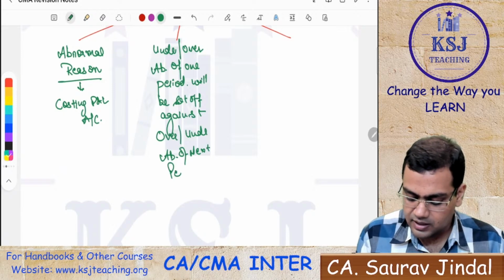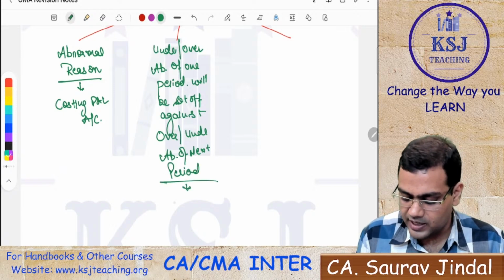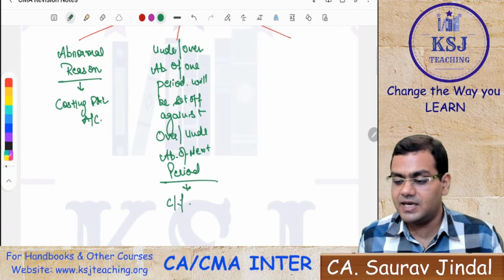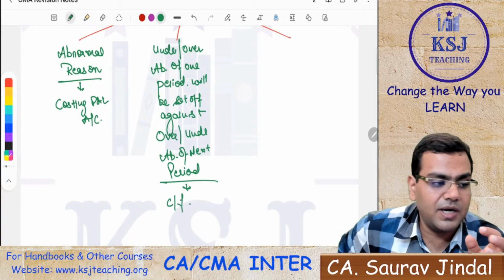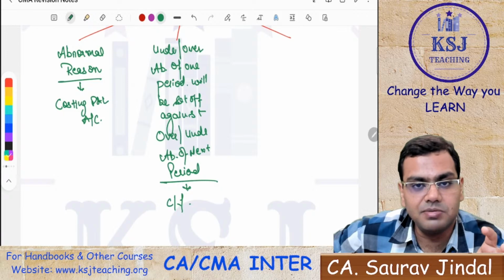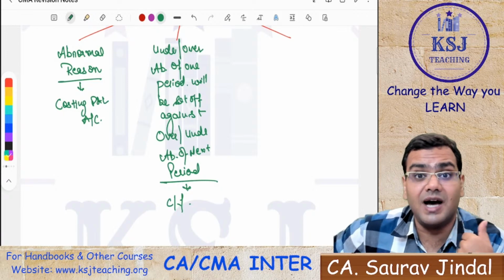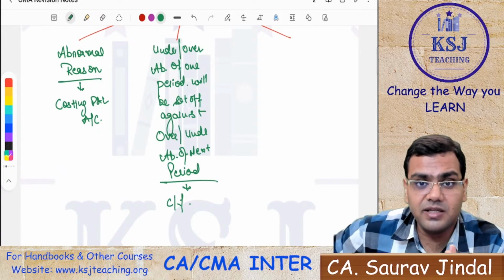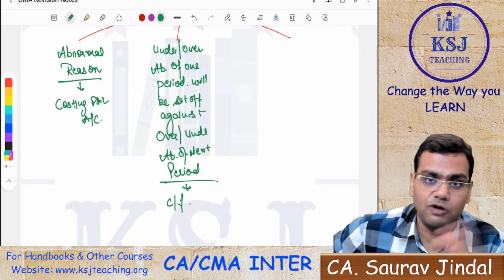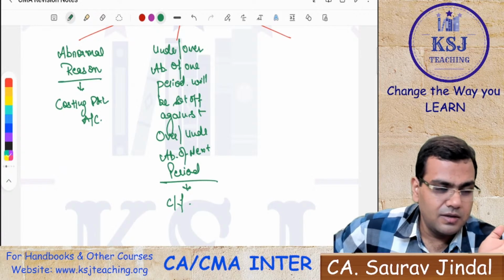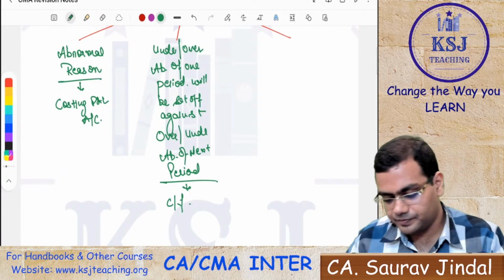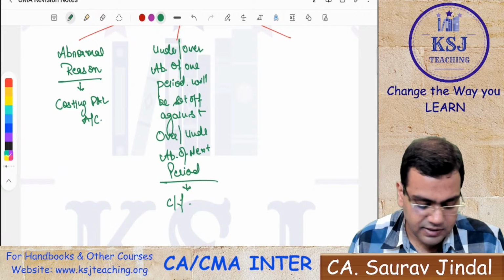This is quite a rare scenario, then you have to carry it forward. That means if in a particular period there is under absorption, we assume that in the next period there will be over absorption, and we will set off the under and over absorption. But this is quite a hypothetical situation.